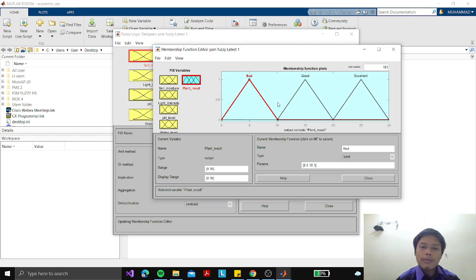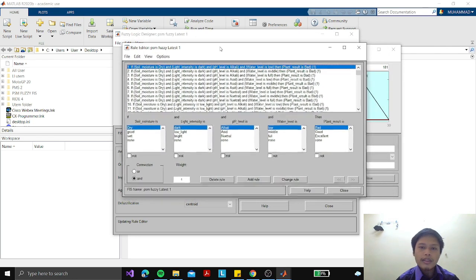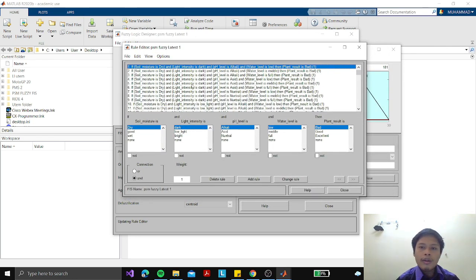So after finishing with the inputs and the plant result, we can go to the fuzzy logic rules in here. So I chose Mamdani. In here, we need to create the conditions representing the parameters for the inputs, as many as possible.